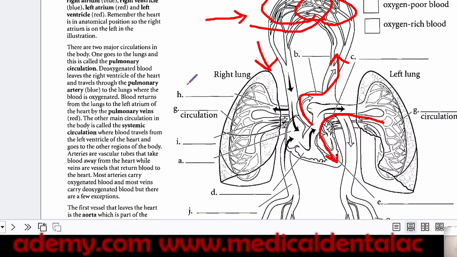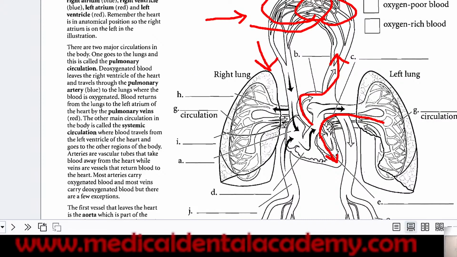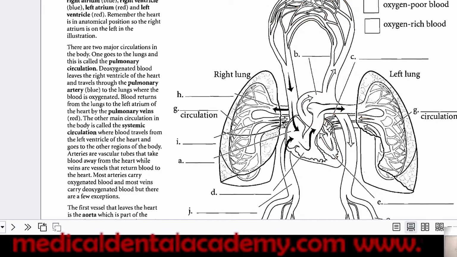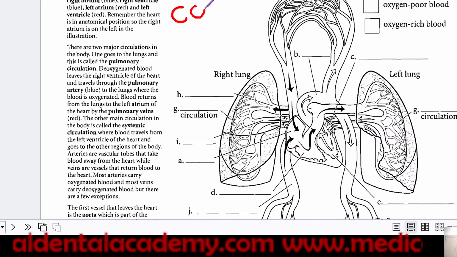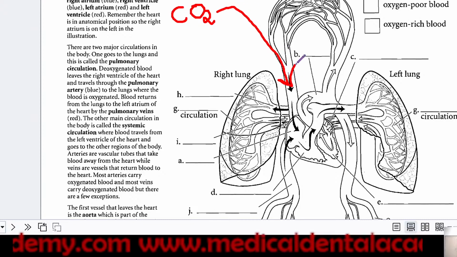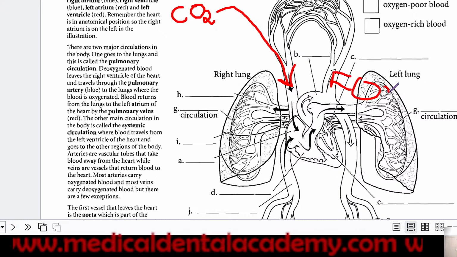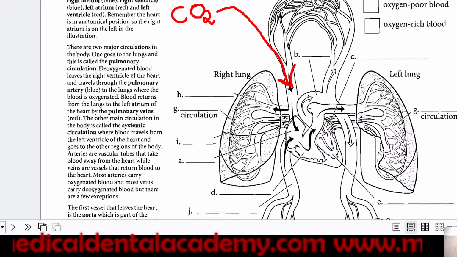So it is cardiopulmonary circulation, basically for the transfer of oxygen. CO2 is carried in the black arrow, and in the white arrow there is oxygen transfer.